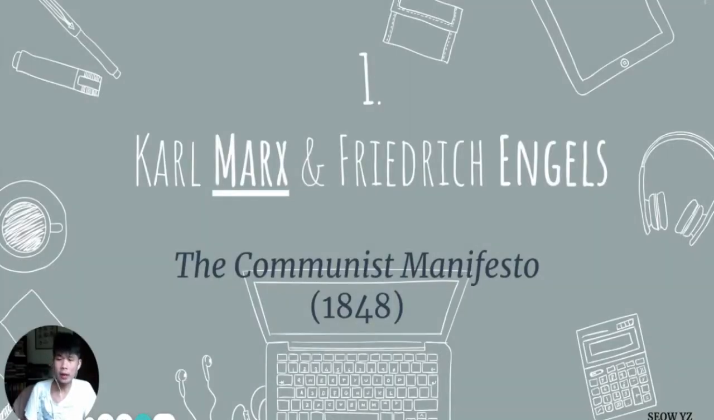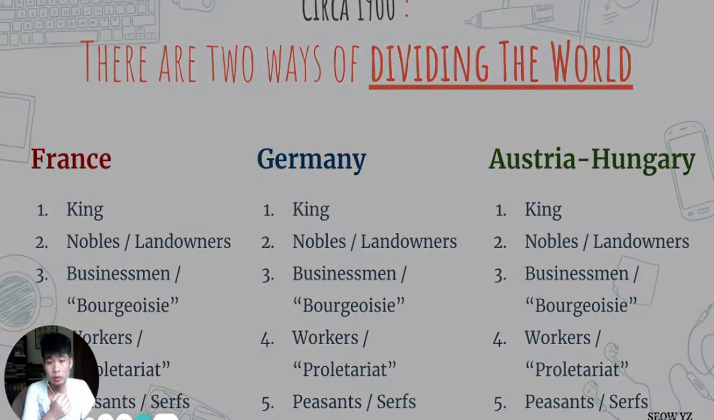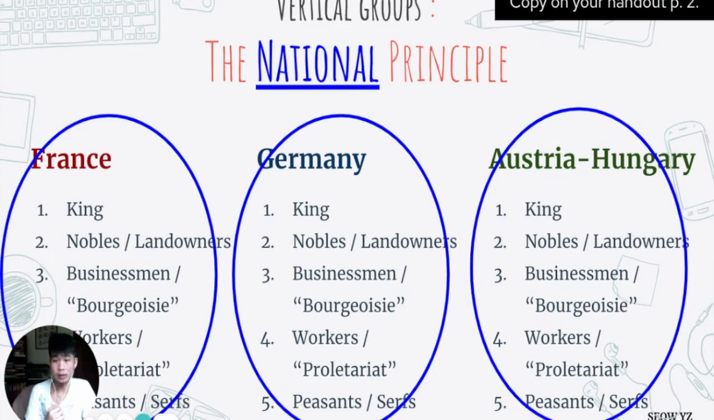So let's go back to Karl Marx. We were talking about Karl Marx and his idea of from each according to his ability to each according to his needs. What exactly were Karl Marx's ideas? Well, Karl Marx says there are two ways of dividing the world, and we're going to circle on page 2. One way is to divide the world by countries. So you could circle vertically, circle on your worksheet with a certain color, right? So France is one group, Germany is one group, Austria is one group. So this is called the national principle.